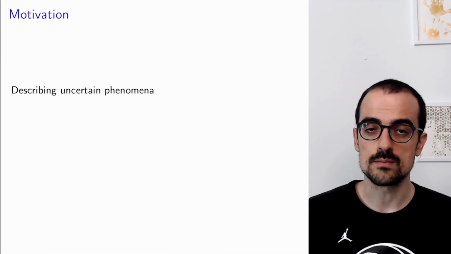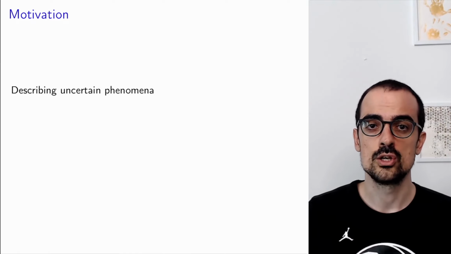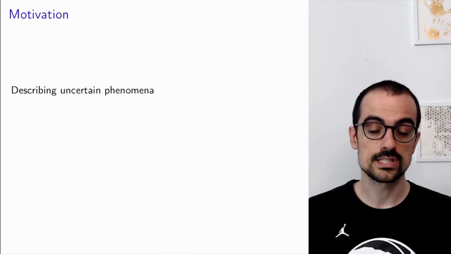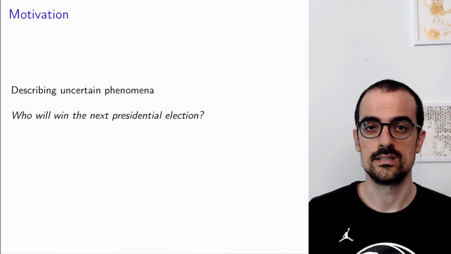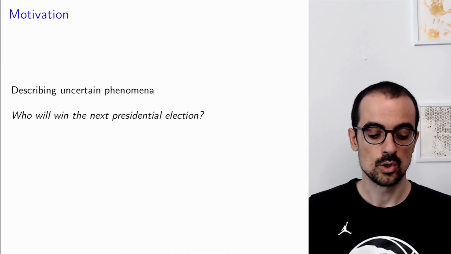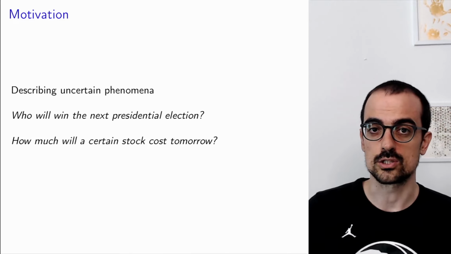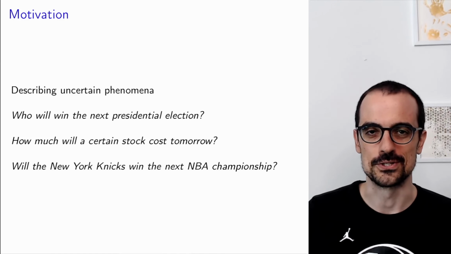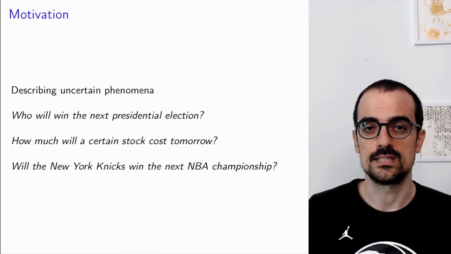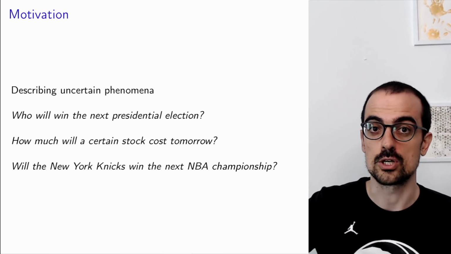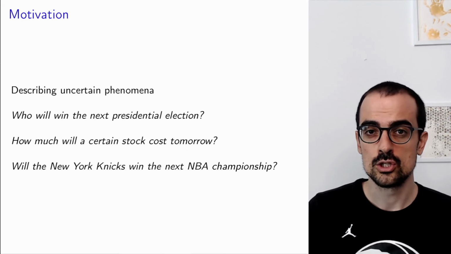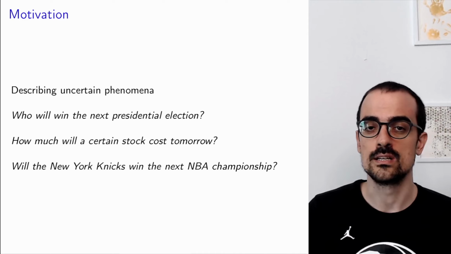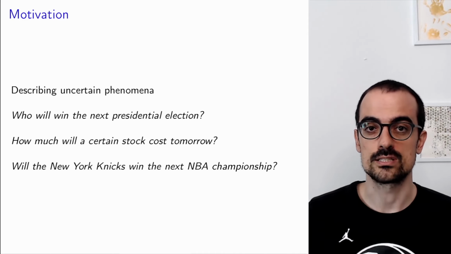So the motivation to even define probability in data science is that it allows us to reason quantitatively about uncertain phenomena. What do I mean by uncertain phenomena? Consider the following questions. Who will win the next presidential election in the US? What will be the cost of a certain stock, for example, Tesla, tomorrow? Will the New York Knicks win the next NBA championship? These questions do not have definite answers because they each have different possible outcomes. Probability allows us to quantify how likely each of these outcomes are, and in general to reason in a mathematically sound way about uncertain phenomena like this.